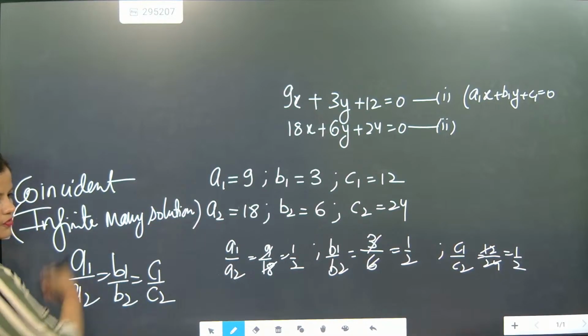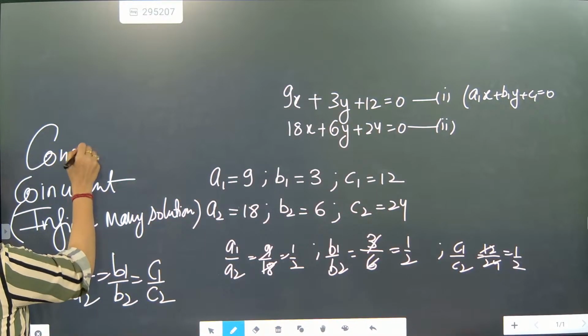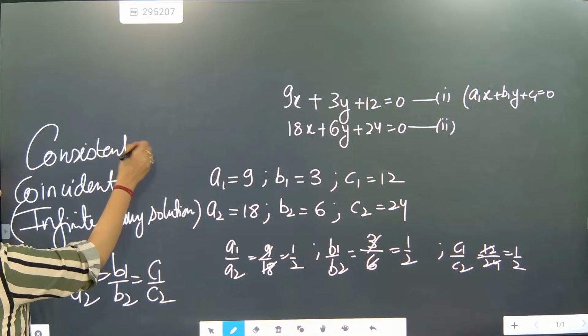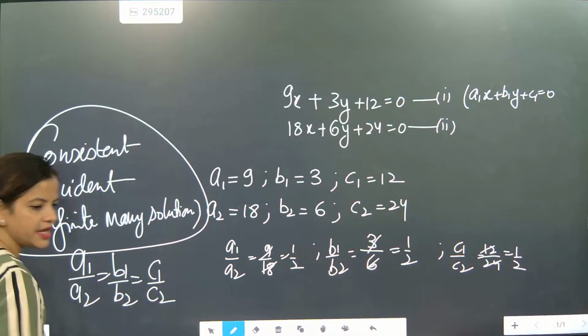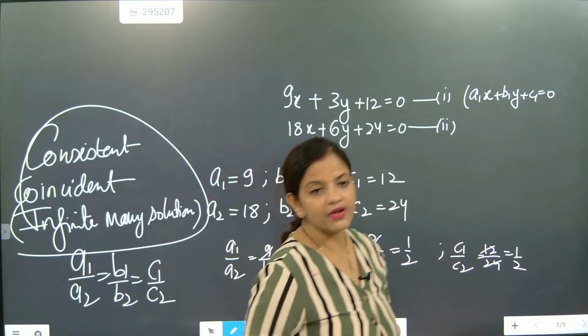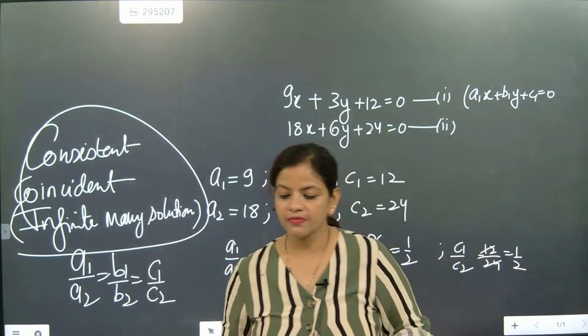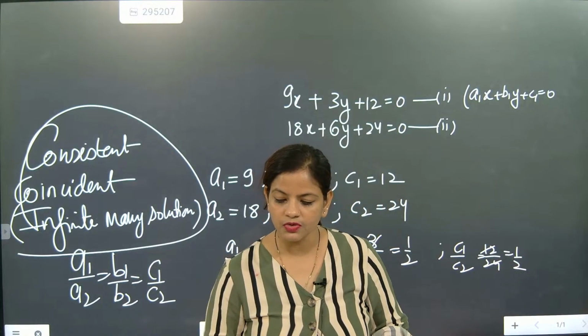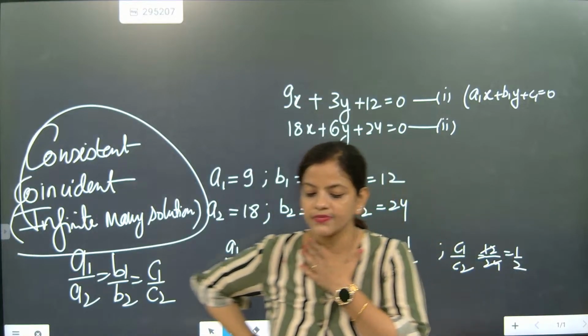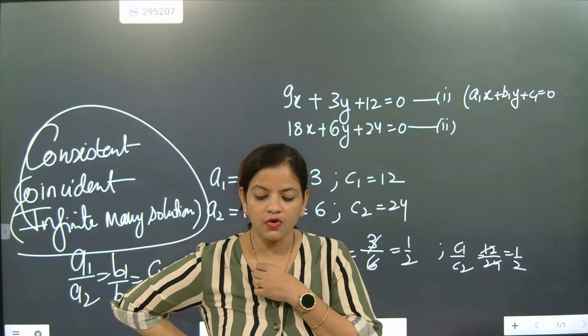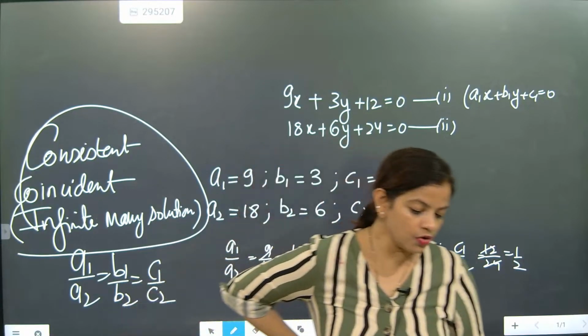Consistent means you will get a solution. This is exactly the result after seeing a1 by a2 equal to b1 by b2 equal to c1 by c2. Those who gave the answer are absolutely correct. Super. Now we'll go for the next question.